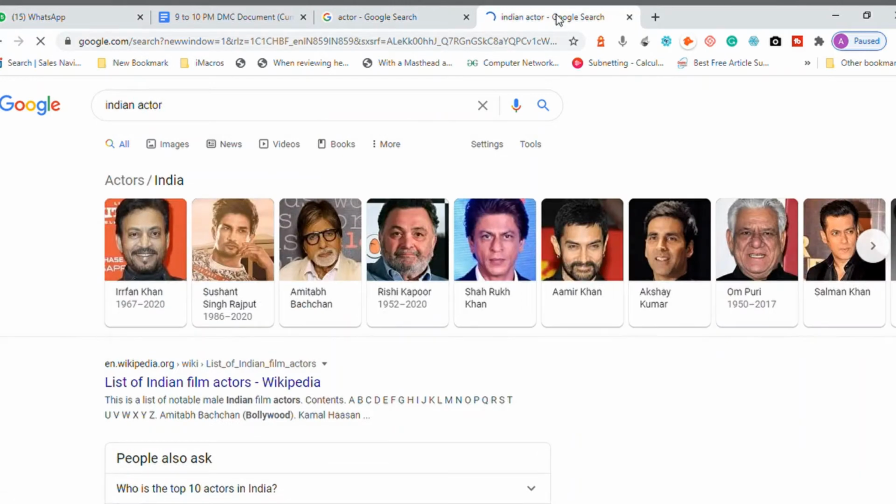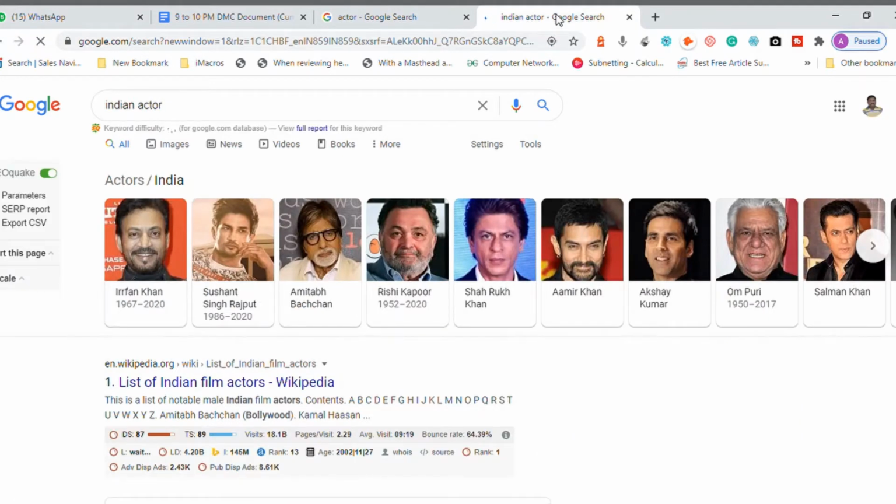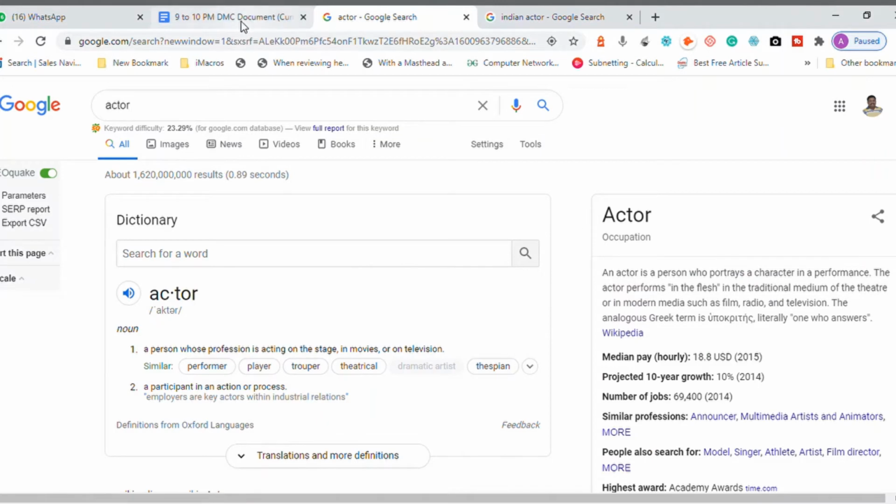When I say Indian actor, I am very specific. Actor means an actor for the entire world, and it is showing only the meaning of what actor actually signifies. Now, when you say Indian actor, it is going to show you the list of Indian actors. It might be from the 60s to 2020. The second query narrows down my search, from a very broader category to a very specific category. So this is a two word keyword.